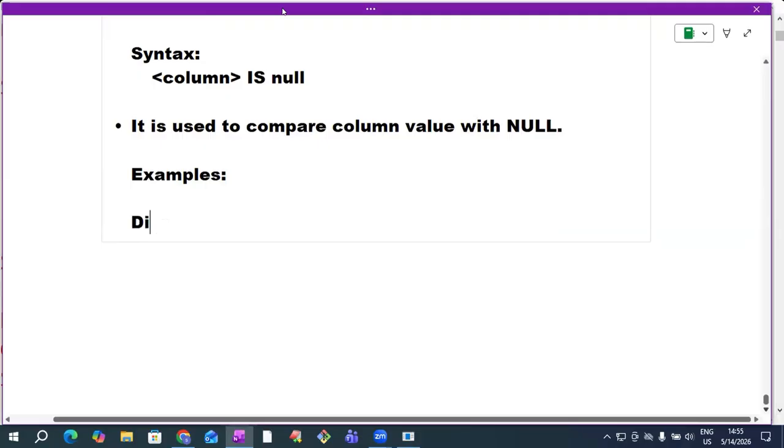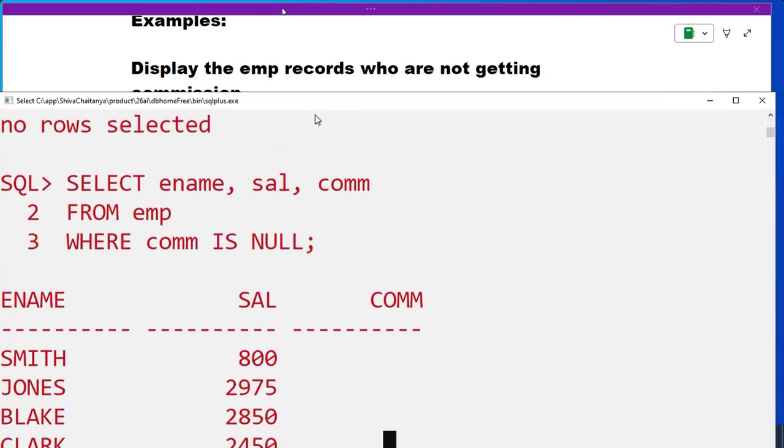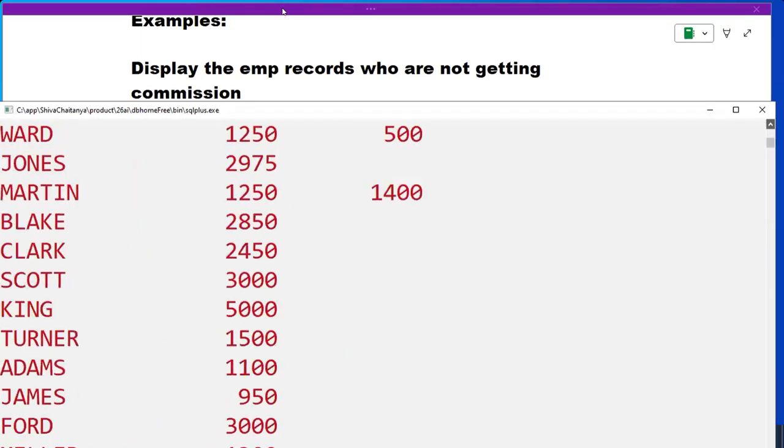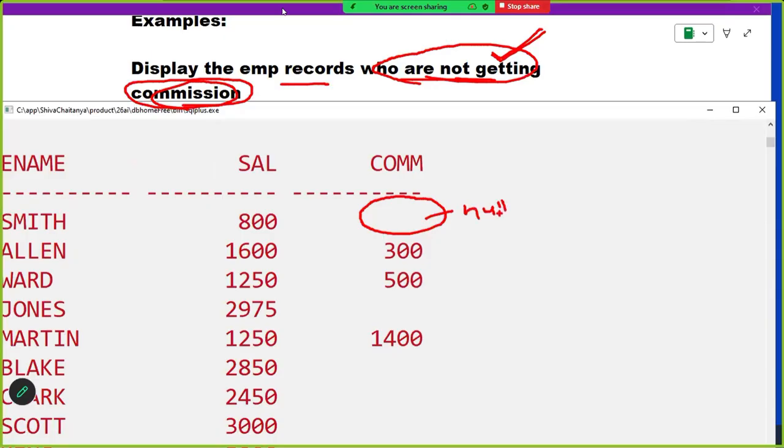For example, the question is: display the employee records who are not getting commission. Not getting commission means null or not null? This is null, sir. Null means what? Not getting commission only.